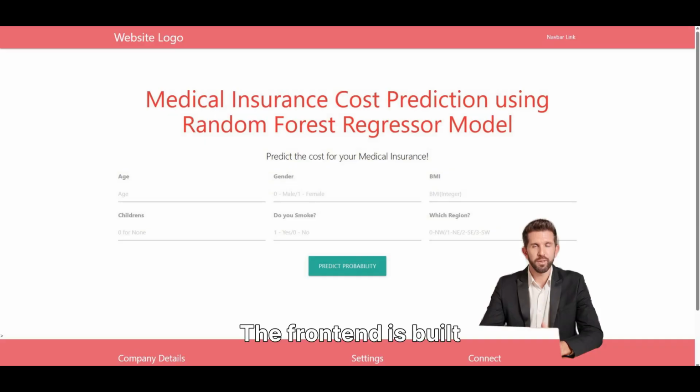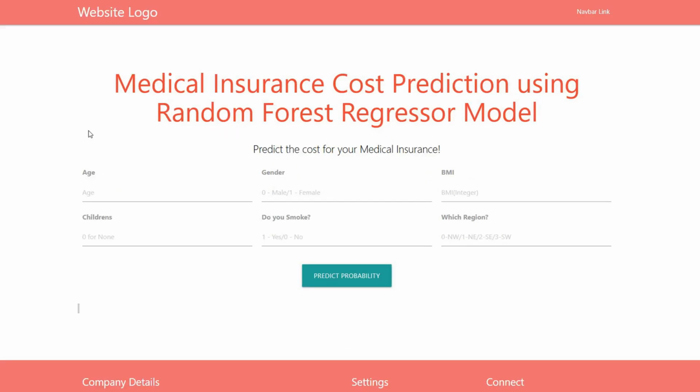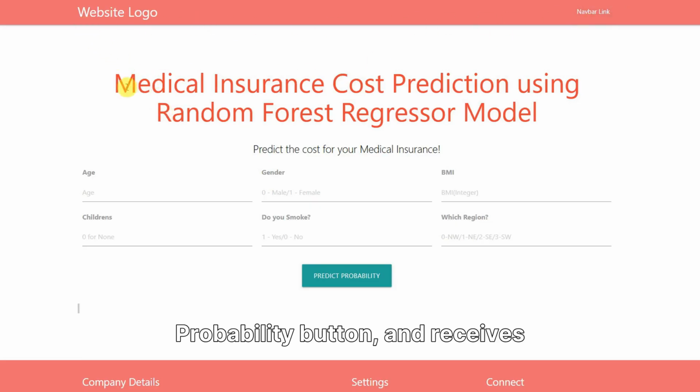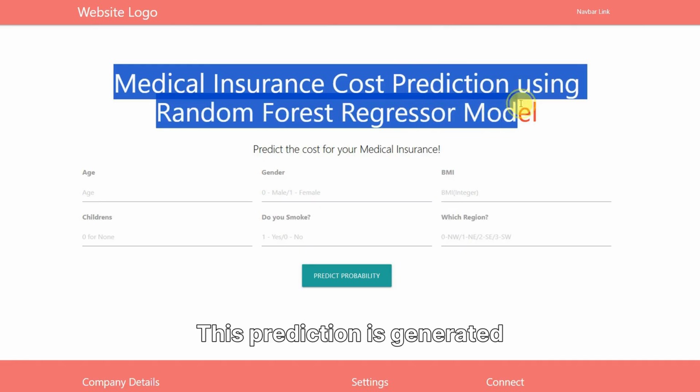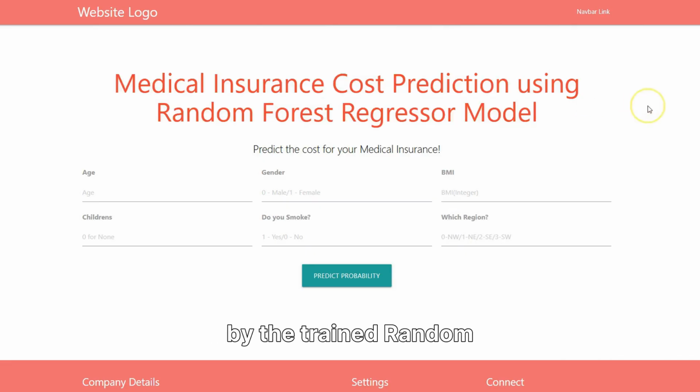The front end is built using HTML, CSS, and Materialize CSS framework. It provides a clean and elegant interface where users can input age, BMI, gender, smoker status, and region and instantly get the predicted cost. Here is a demonstration of the system in action. The user enters their details, clicks the Predict Probability button, and receives the insurance cost estimation instantly. This prediction is generated by the trained random forest model based on learned patterns.